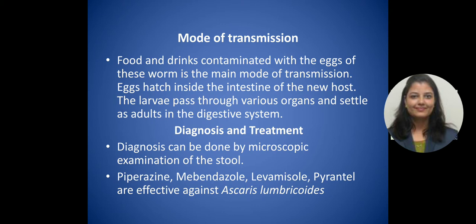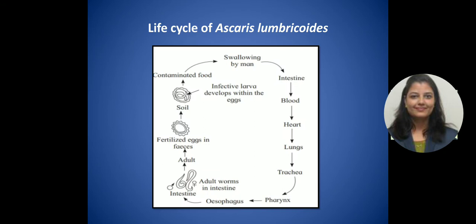Then piperazine, mebendazole, levamisole and pyrantel are the medicines which are effective against the infection of Ascaris. This is the life cycle of Ascaris lumbricoides, where you can see that if the eggs are swallowed by a person, then they will enter the intestine, then blood, then the heart, then lungs, then trachea, then pharynx, then esophagus. That is how they enter the different organs of a human being.